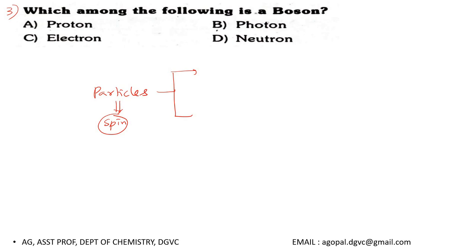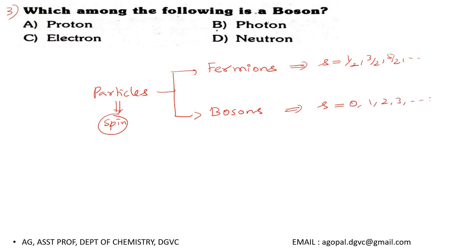Number 1, fermions, and number 2, bosons. What are fermions? Fermions are particles having half integer spin, that is 1 by 2, 3 by 2, 5 by 2, etc. What are bosons? Bosons are particles which have integer spin like 0, 1, 2, 3, etc.